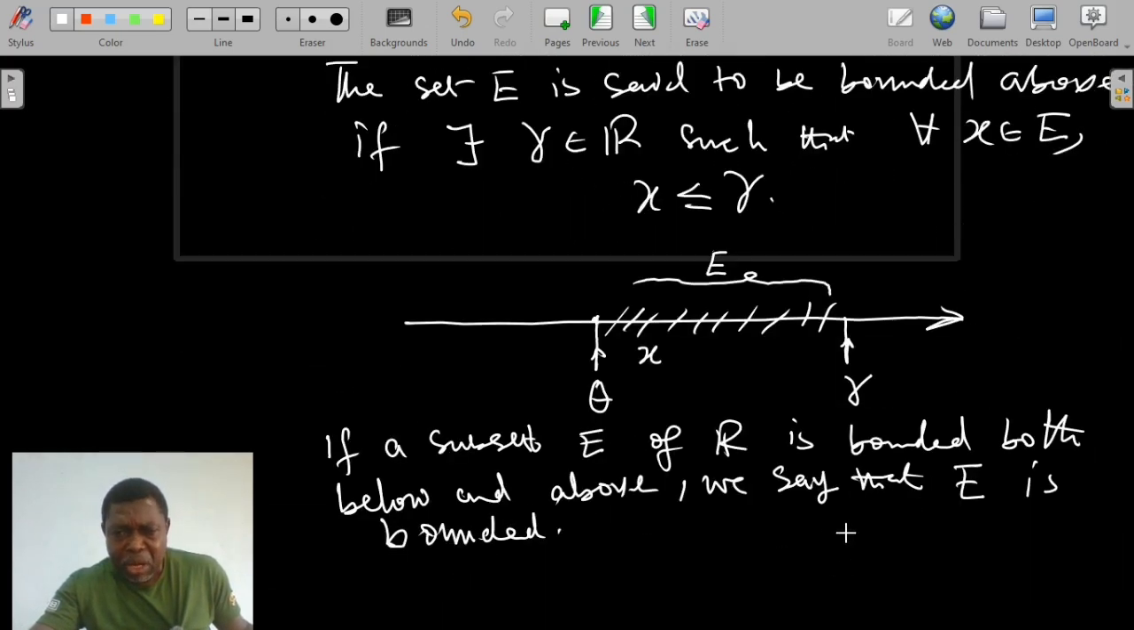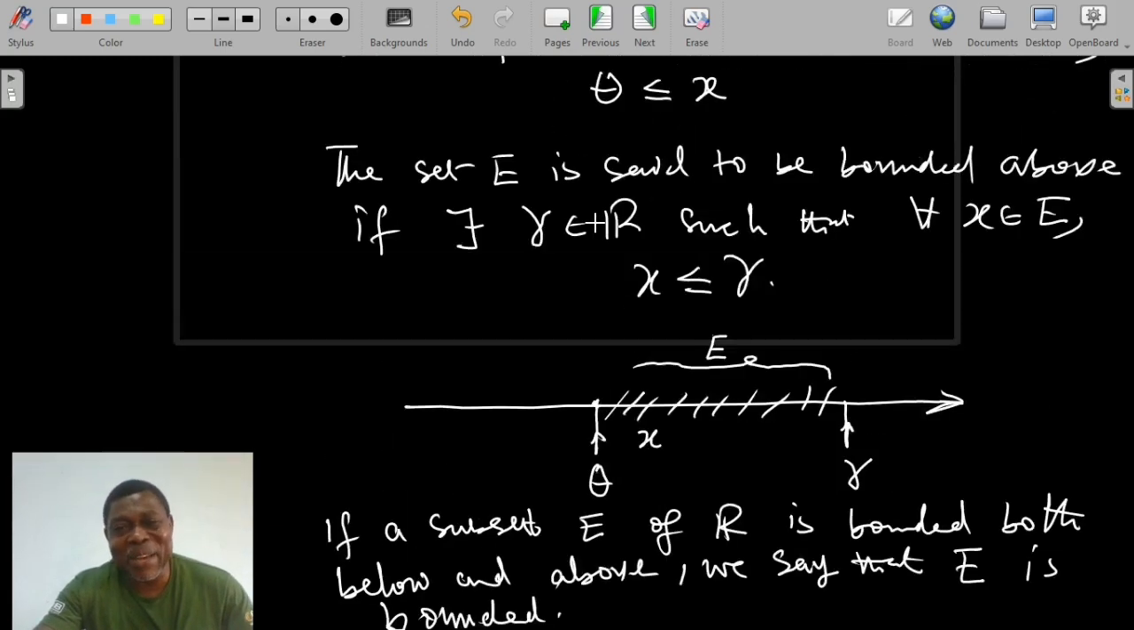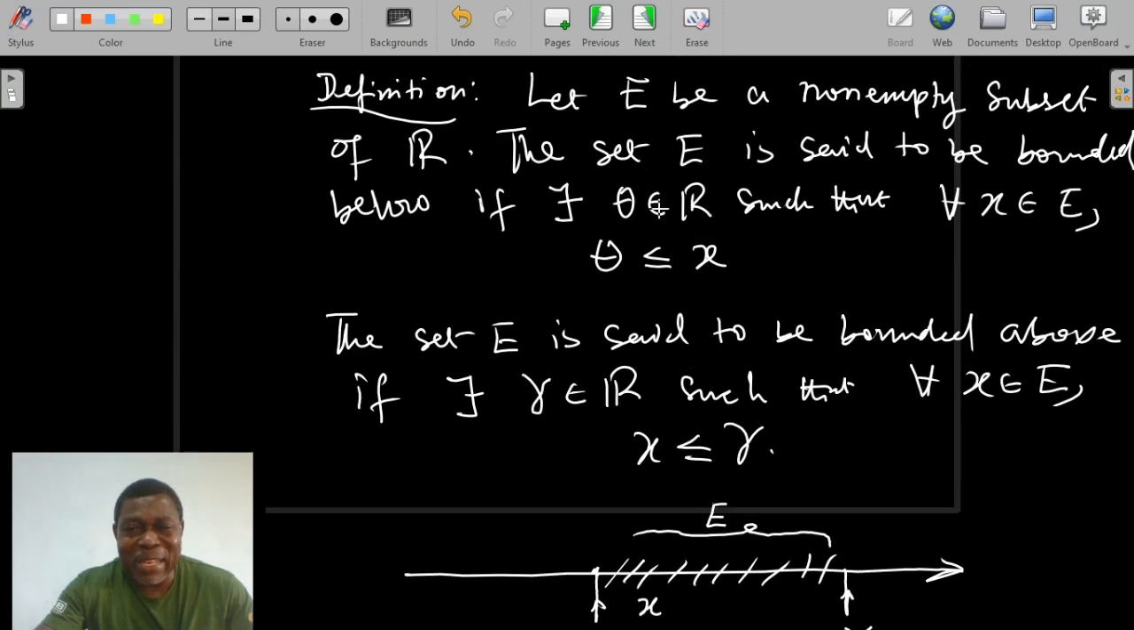So we've seen what it means for a set to be bounded, and what it means to be bounded below as well as bounded above. Bounded below means we can find a number. Please let us be careful here. The number that exists is in R and not necessarily in E. There exists theta in R so that this happens. Here, there exists gamma in R such that this happens. So the number gamma is not necessarily in E.